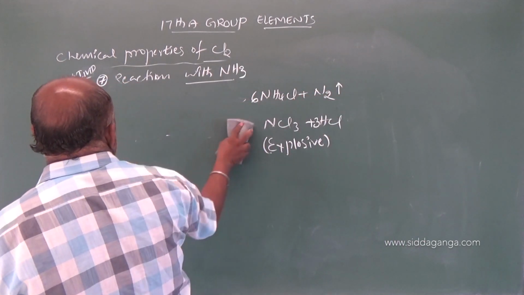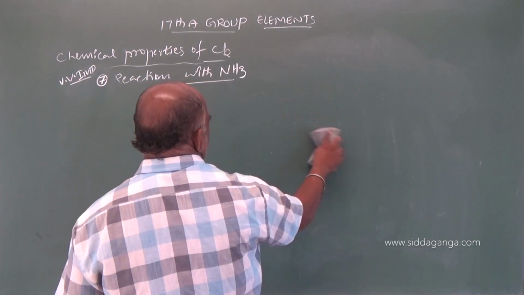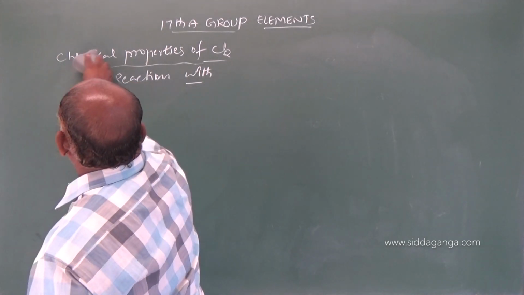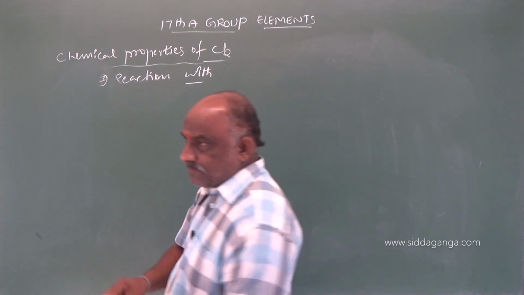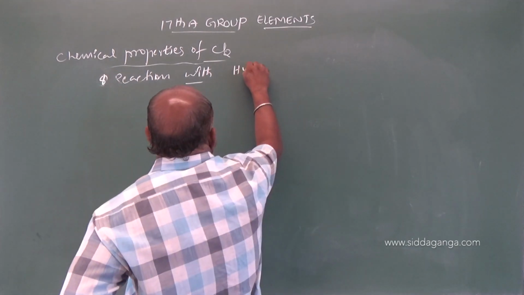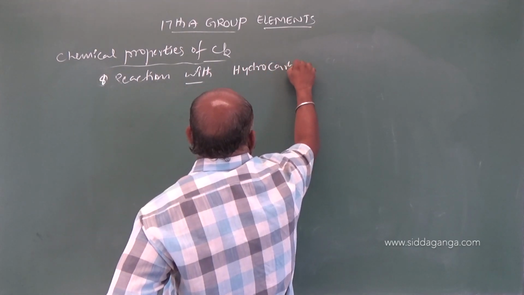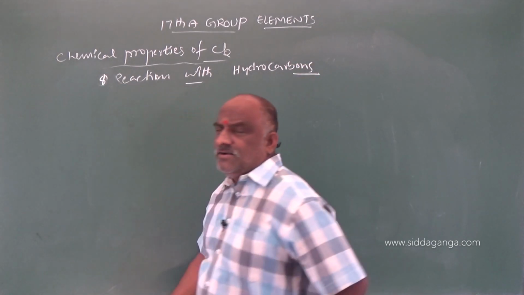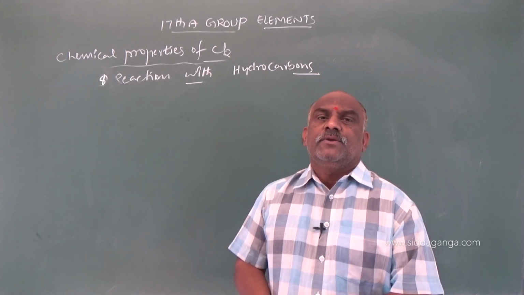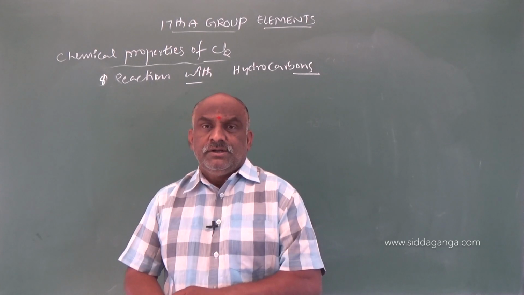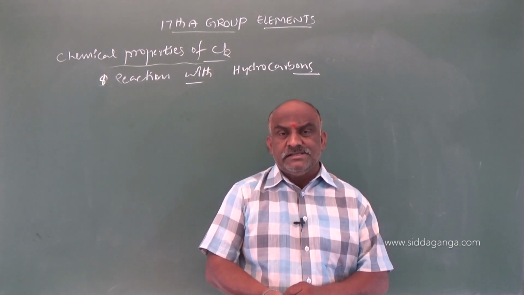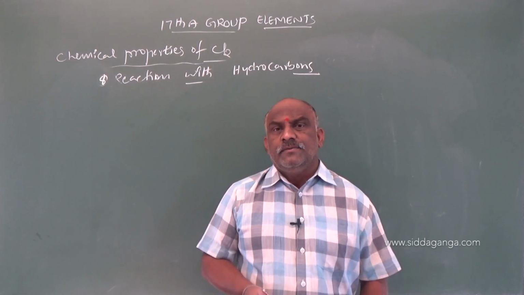Property number 8, reaction with hydrocarbons. This is a familiar reaction to all, because alkanes undergo free radical substitution reactions in the presence of sunlight, and addition reactions with alkenes, we know that.